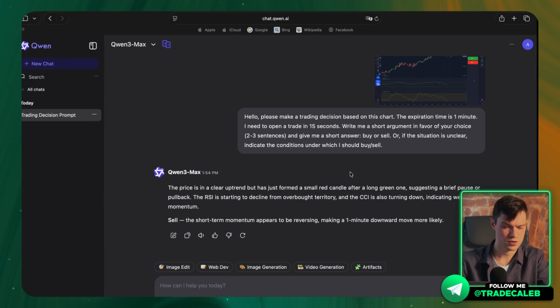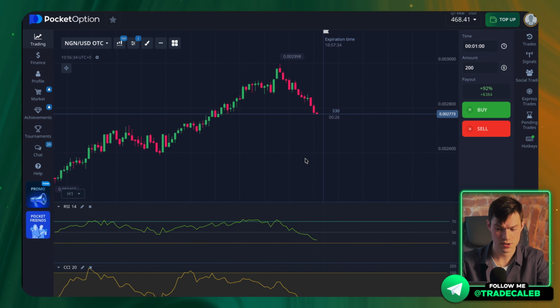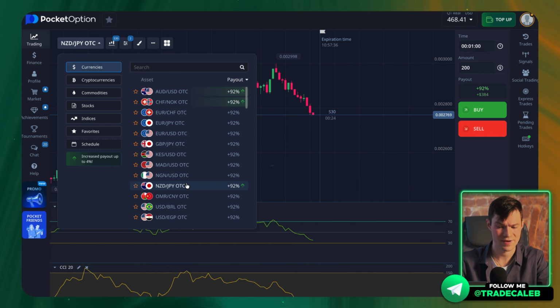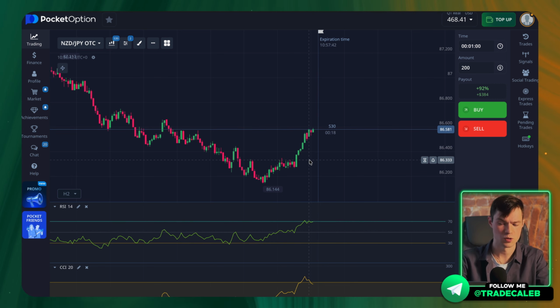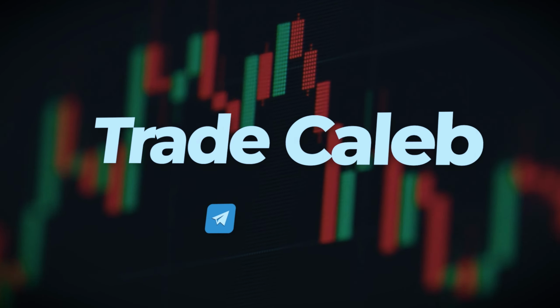What can I say after 4 trades? I like how this works, and the most important thing is that you have a vast number of opportunities to test different combinations of indicators using this neural network. So if I find a clear strategy that works best, I'll definitely make a video about it. For now, I'll continue trading.